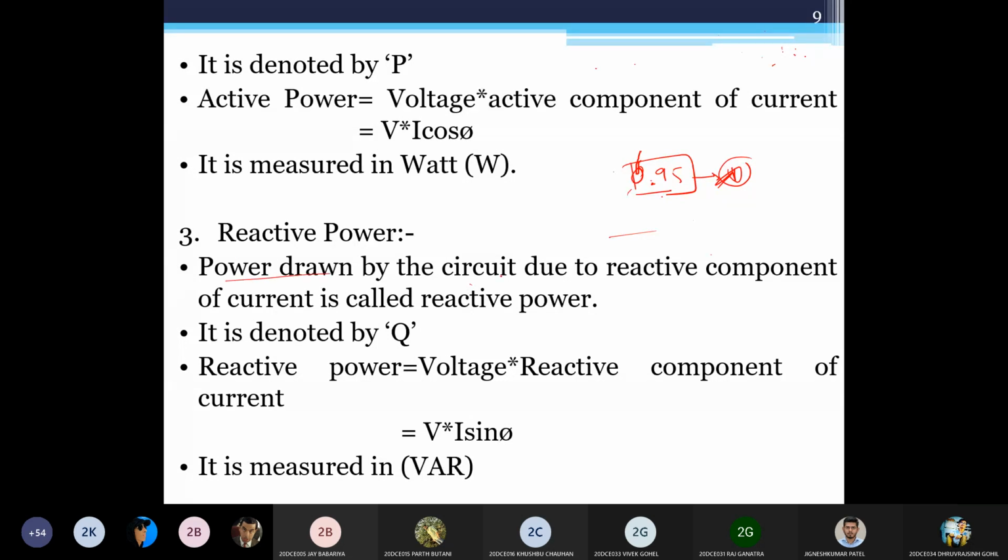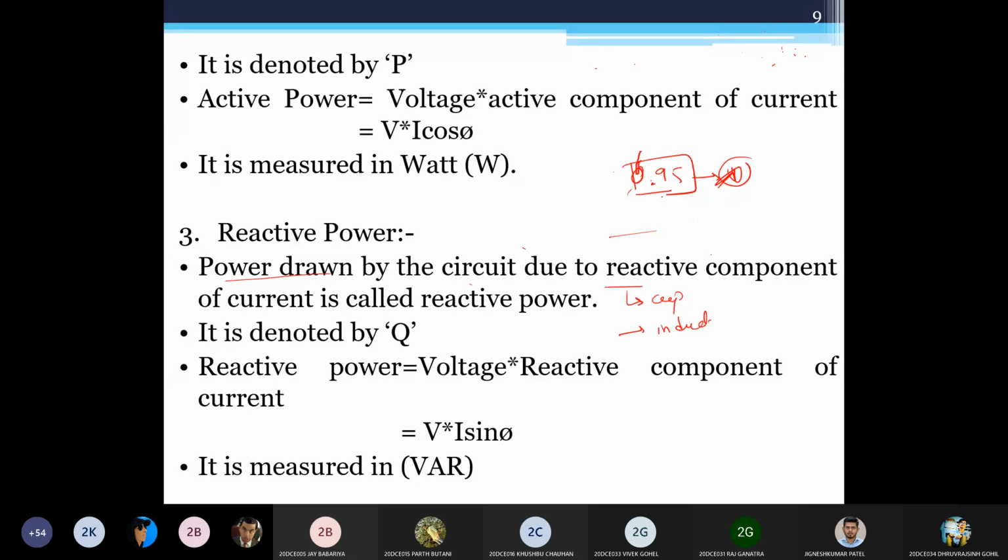Now, what is reactive power? Power drawn by the circuit due to the reactive component of current is called reactive power. What are the reactive components? There are two. The first one is capacitance and the other one is inductance. There are only two elements that will require reactive power.